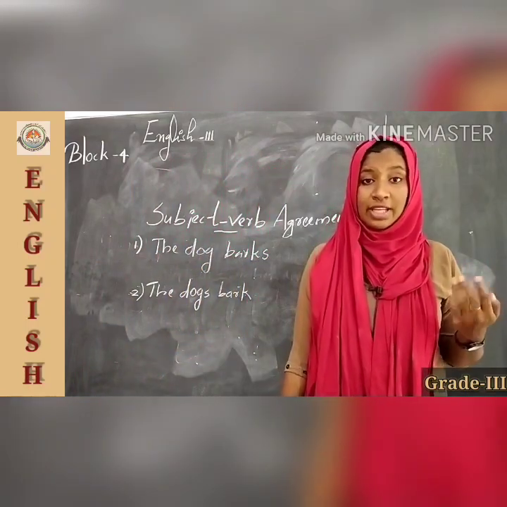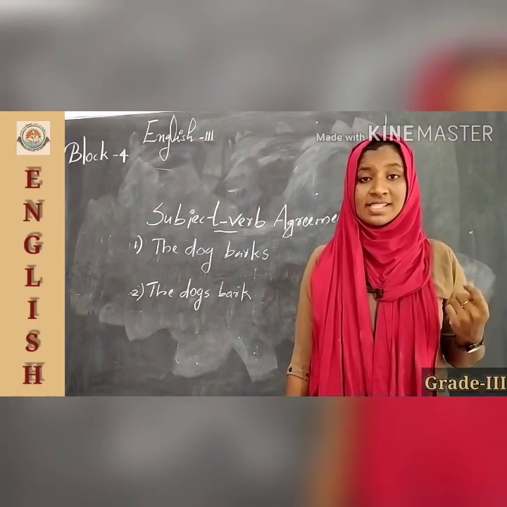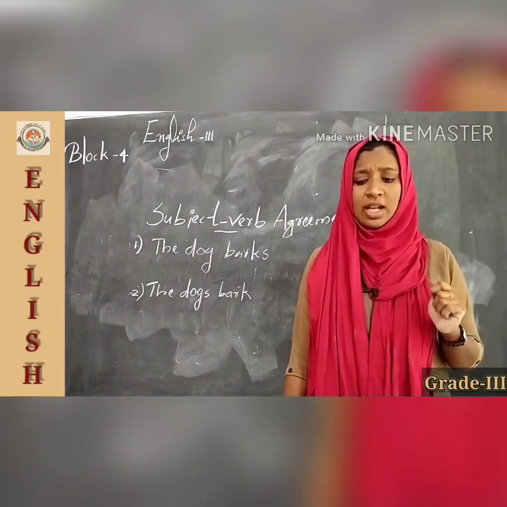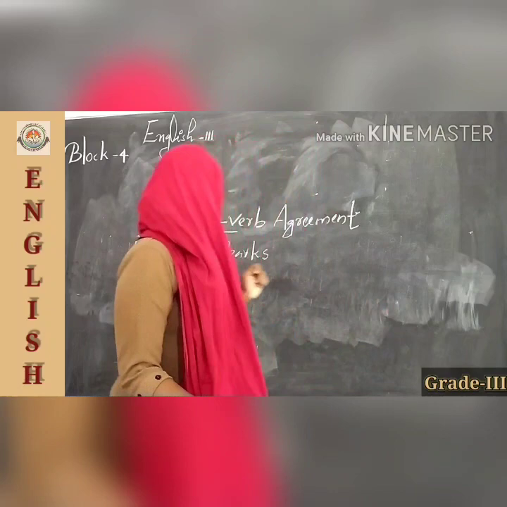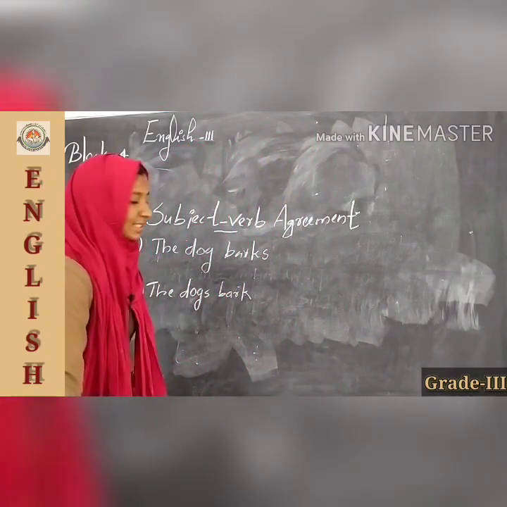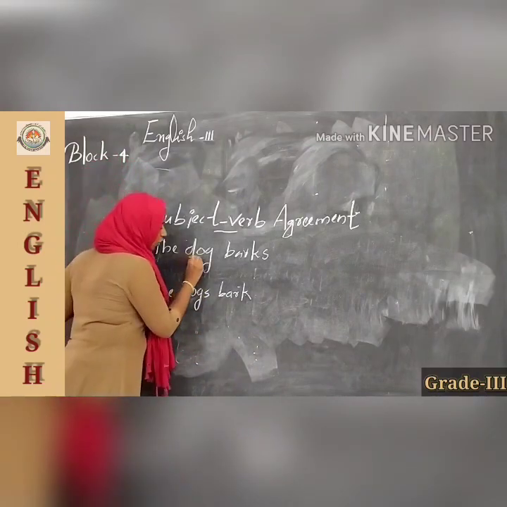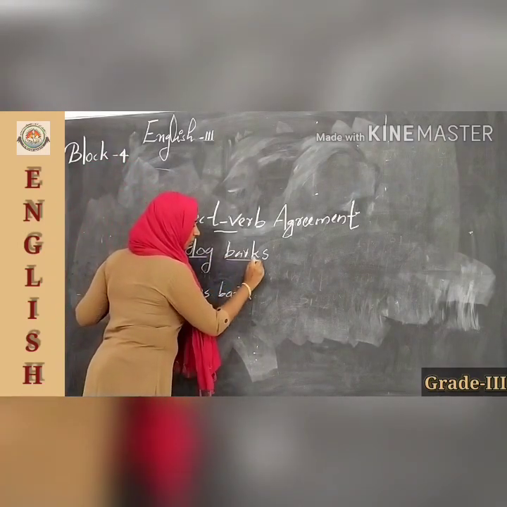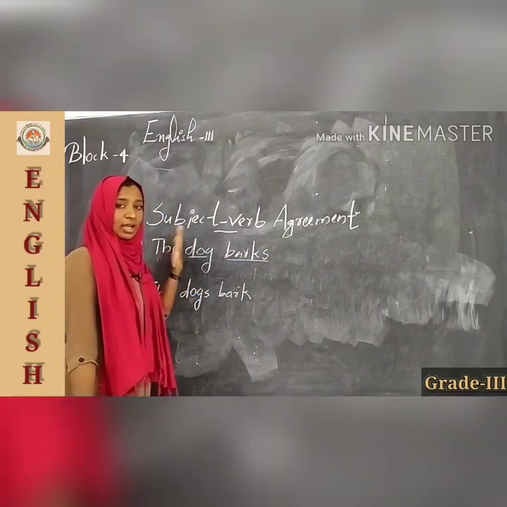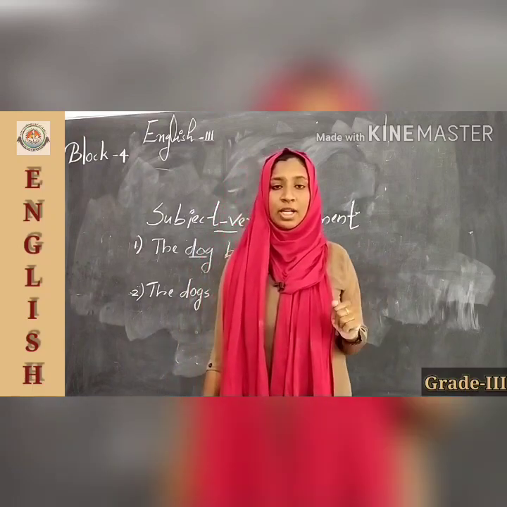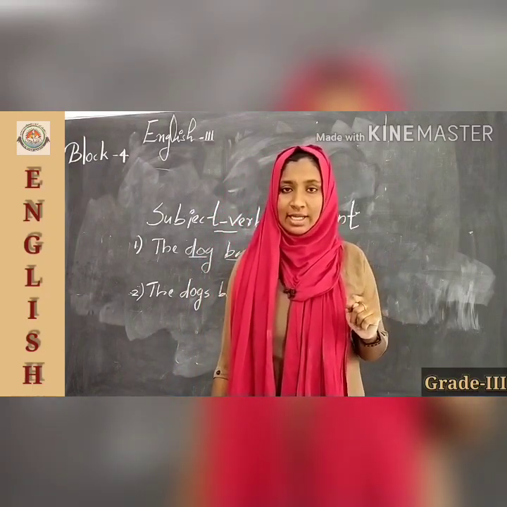I know that now you are very familiar with nouns and pronouns, and singular and plural. So then tell me, here which is the subject? Yes, here the subject is dog, isn't it? And the verb is barks. We already studied that a verb means a word or a group of words that shows the action, isn't it?